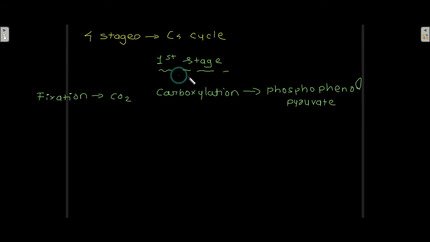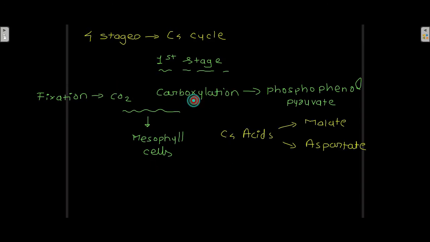In the first stage of the C4 cycle, there is fixation of carbon dioxide by carboxylation of phosphoenol pyruvate, and this takes place in mesophyll cells. Due to this fixation of carbon dioxide and carboxylation of phosphoenol pyruvate, there is production of C4 acids, which can be malate and or aspartate. So these two things are produced in the mesophyll cells in the first stage.